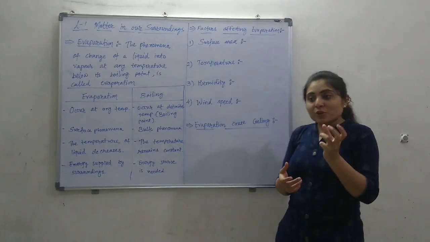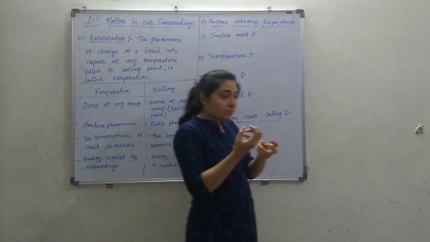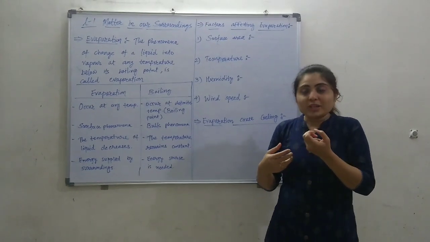And also, for a cup of tea, when you are trying to cool the tea, you blow with your mouth, right? Why?